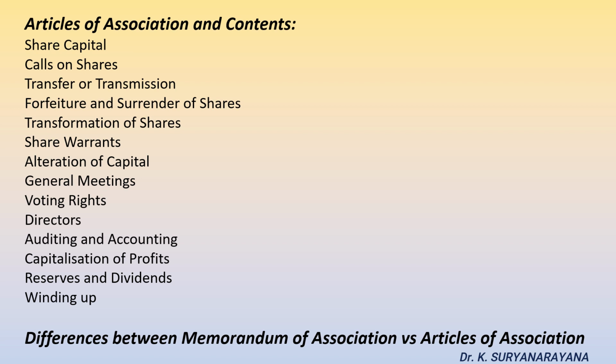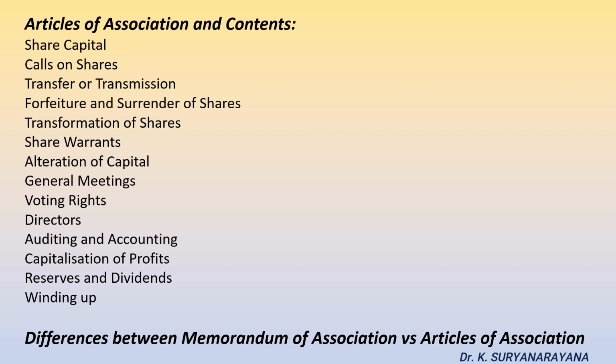General meetings and proceedings. The framework and provisions related to conducting meetings should be in accordance with the articles of association. Voting rights. Articles of association lays down the procedure of voting, right to vote of members, and voting through poll and through proxy. Directors, the appointment, remuneration, qualifications, powers, proceedings of board of directors should be in accordance with the articles of association. The same is applicable in case of manager and also secretary.